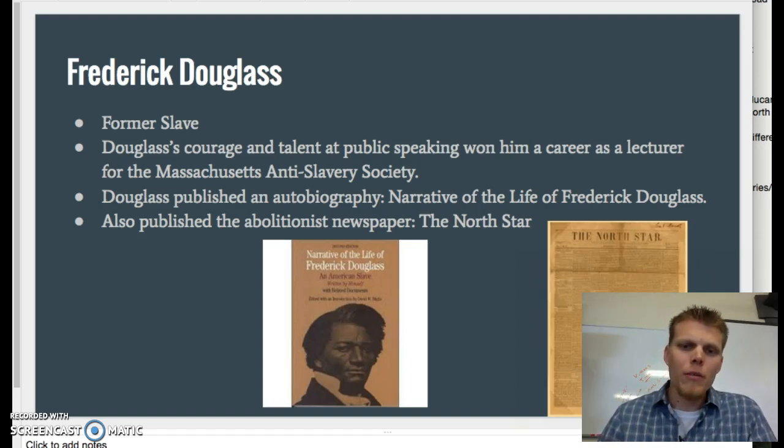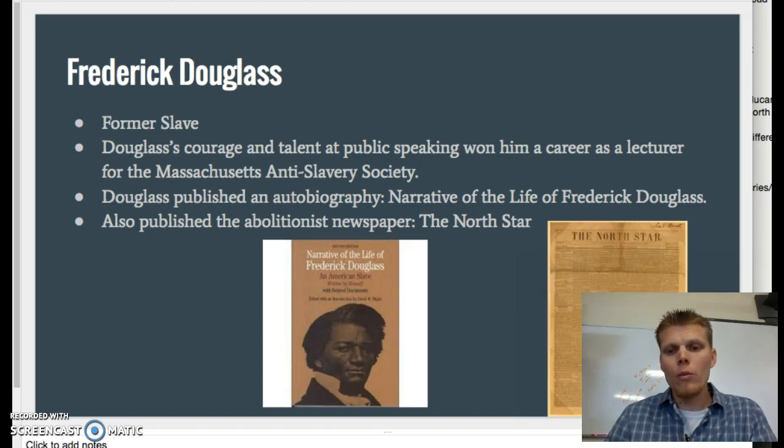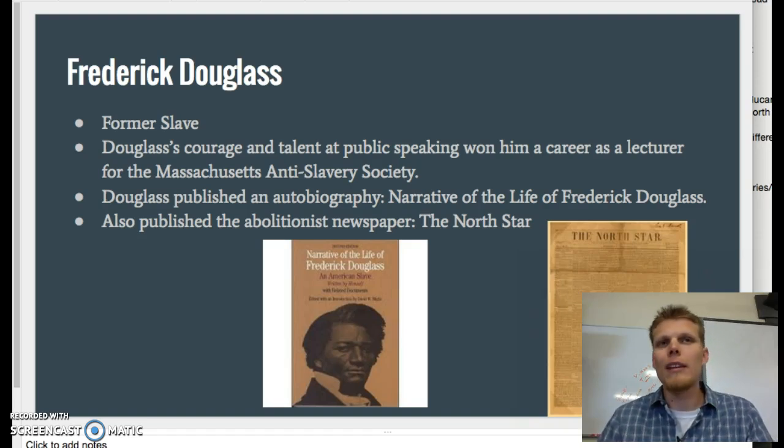He published an autobiography called The Narrative of the Life of Frederick Douglass, where he talks about his life growing up as a slave. And then he goes on to publish a newspaper called The North Star. He actually was really good friends with William Lloyd Garrison, one of the abolitionists we just spoke about. They had some differences in how they believed in ending slavery, and they ended up having their own separate newspapers.